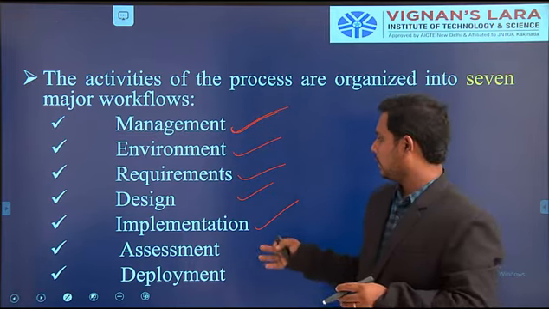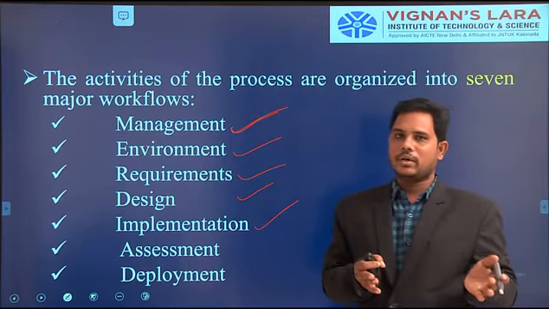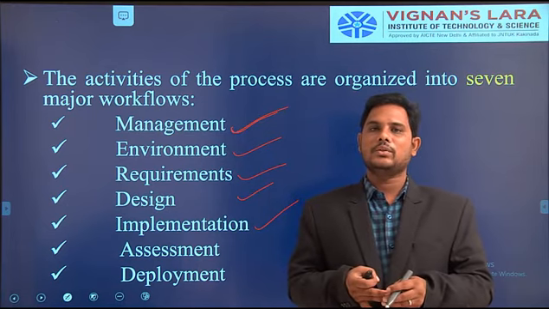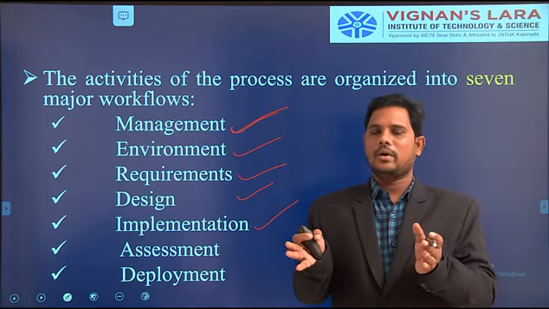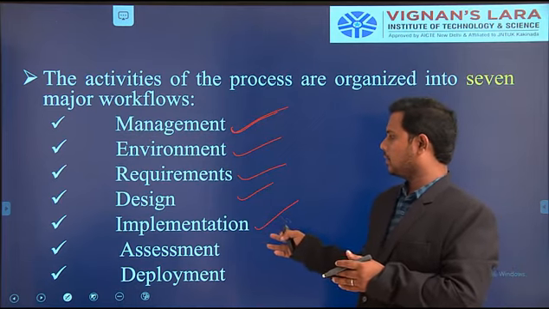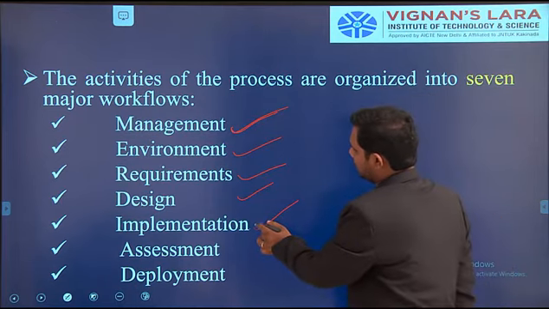The registration code and the login form code, like that, all the coding parts are combined and executed as one project. This is called the implementation workflow.